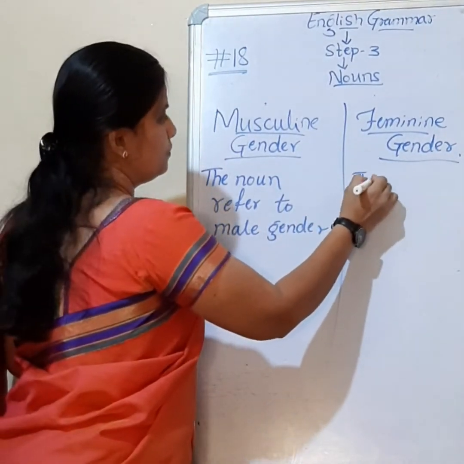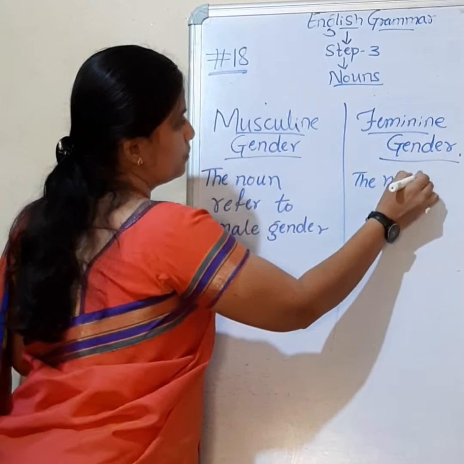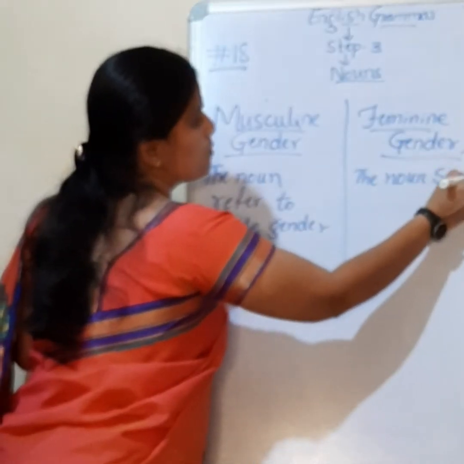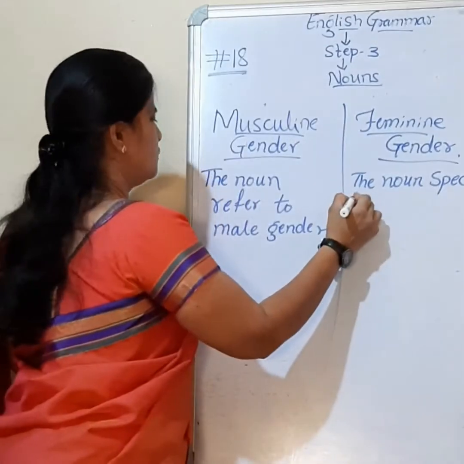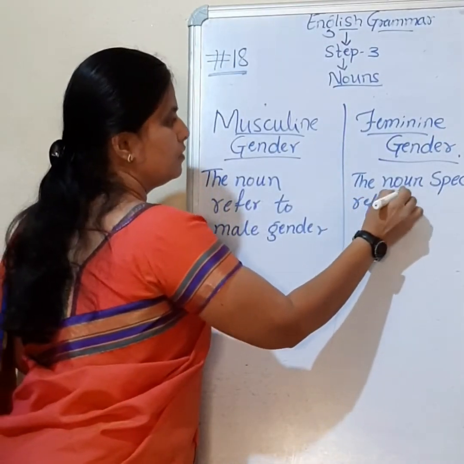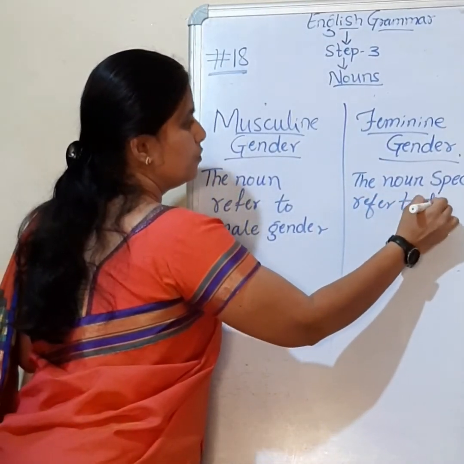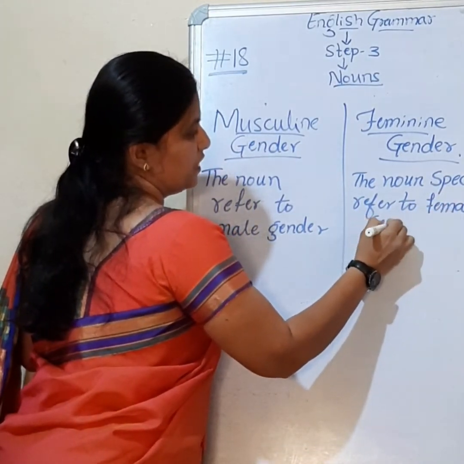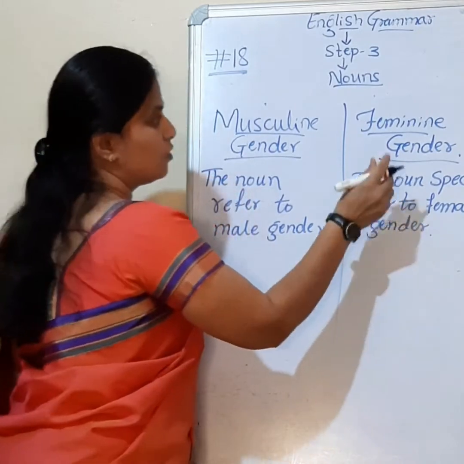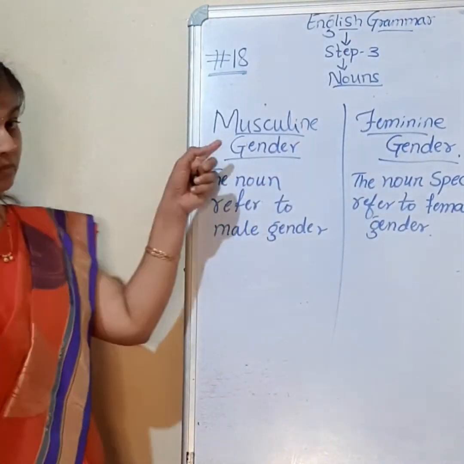The noun specifically refers to female gender. That is called feminine and this is called masculine.